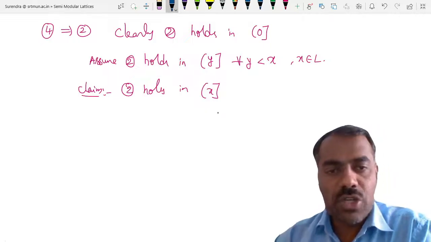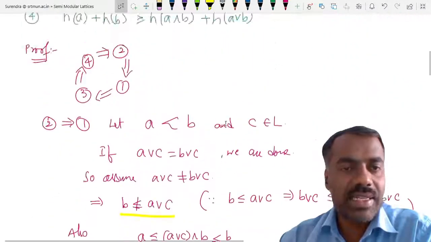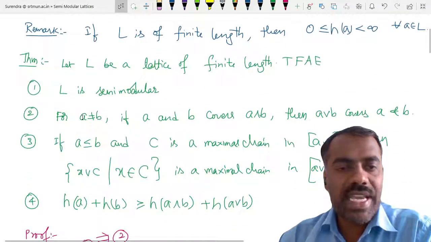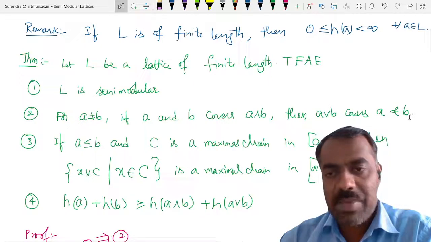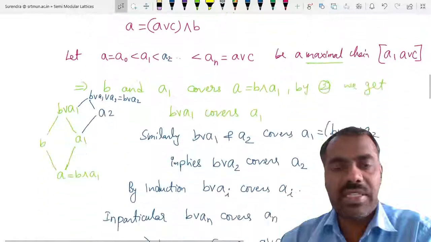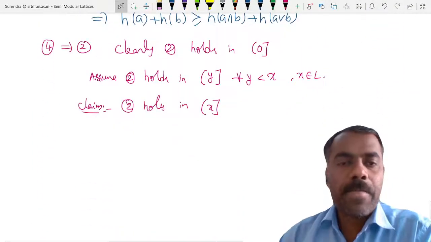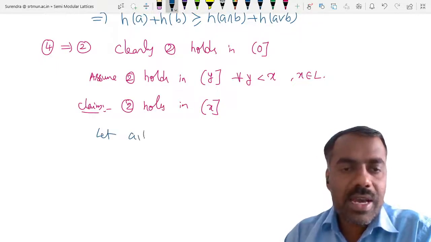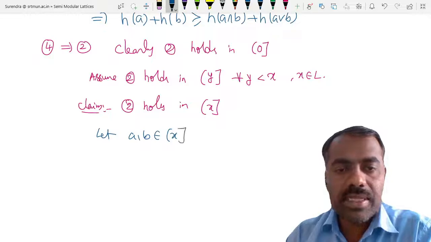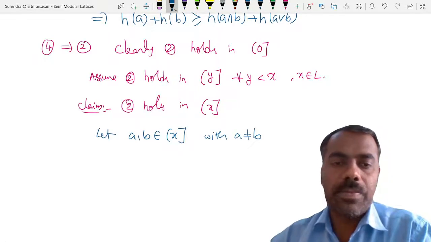If we want to show that 2 holds in x, what is meant by that? Our L is x here, that ideal x. So take any 2 different elements in x, such that a meet b is covered by a and b, that is, a and b cover a meet b. Then we want to show that a join b covers a and b also. Now let a, b belong to x, with a not equal to b.